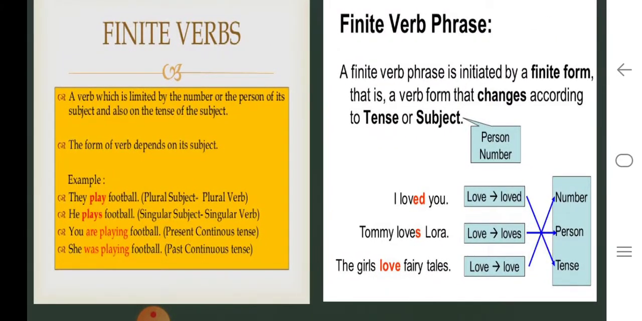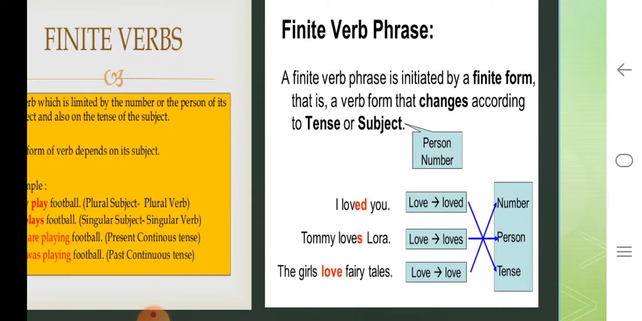If you look at the finite verbs, a finite verb is limited by the number or the person of its subject and also by the tense. The form of the verb depends on its subject very clearly. Example: they play football. He plays football. You are playing. She was playing. So you can see the different kinds of sentences where if the subject is plural, the verb is also plural. If the subject is singular, the verb is also singular. It also is initiated by a finite form, that is a verb that changes according to the tense or subject.